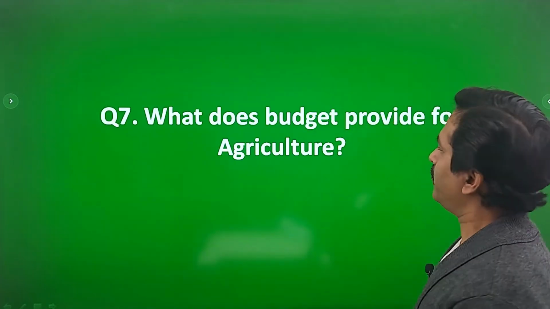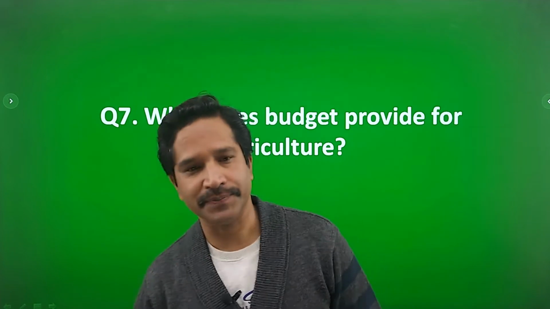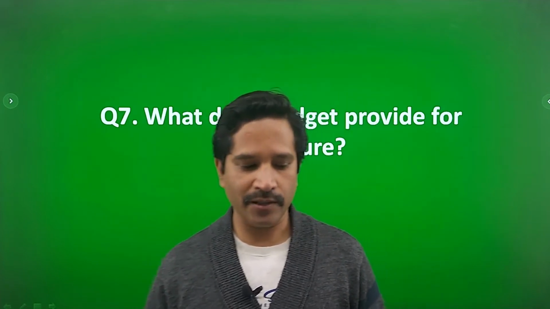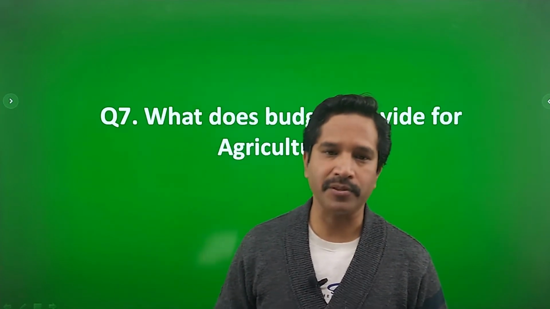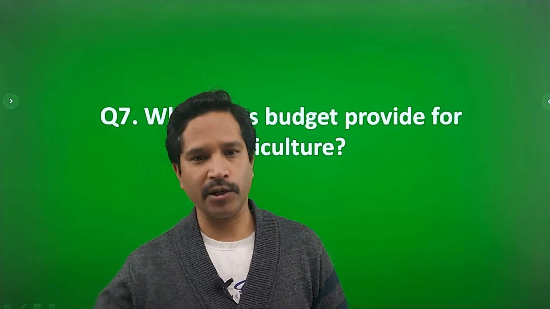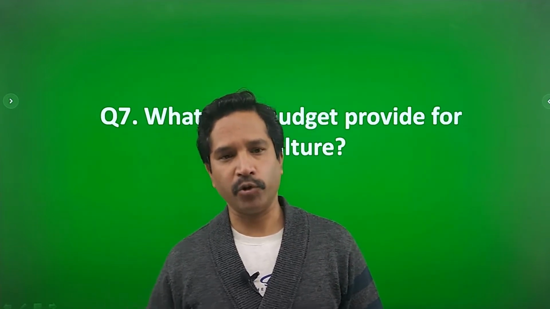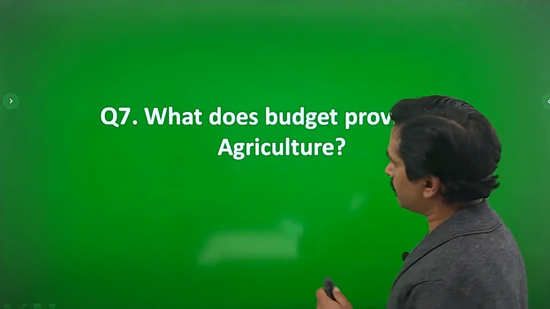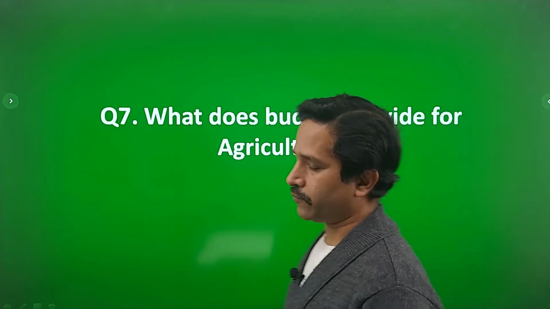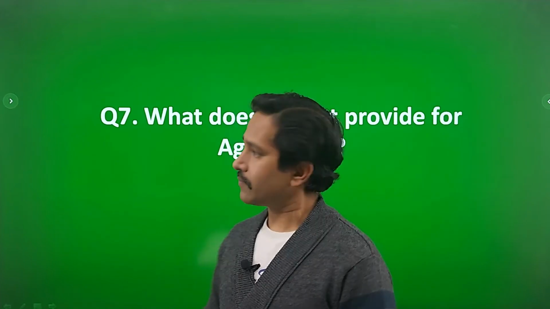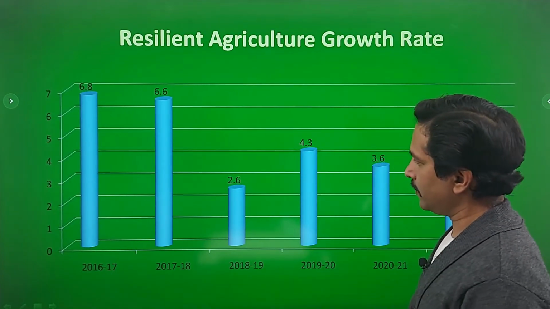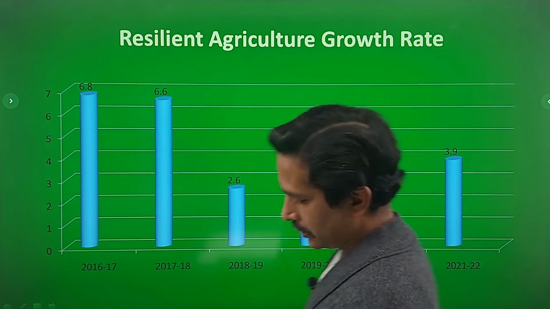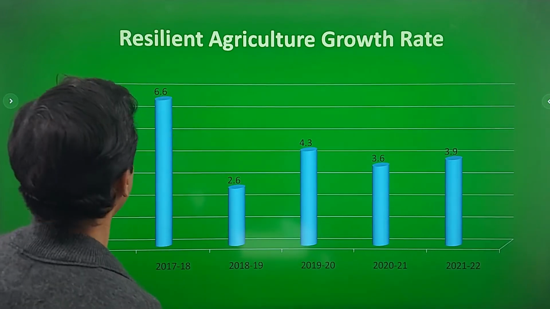Now question number 7: what does the budget provide for agriculture? Well friends, this year we saw a lot of unrest by the farmers and demonstrations around Delhi for withdrawal of laws, MSP and a few other reasons. So a lot was expected with regard to the budget. So we can see what the government has done. Now let us have a look at this bar diagram.